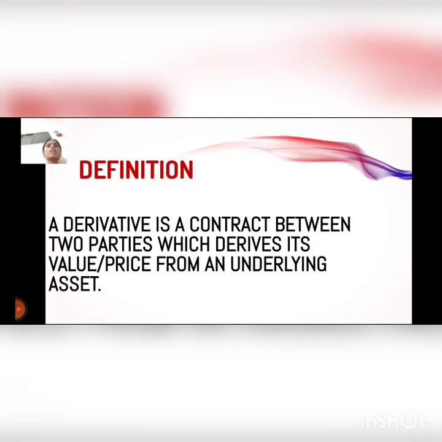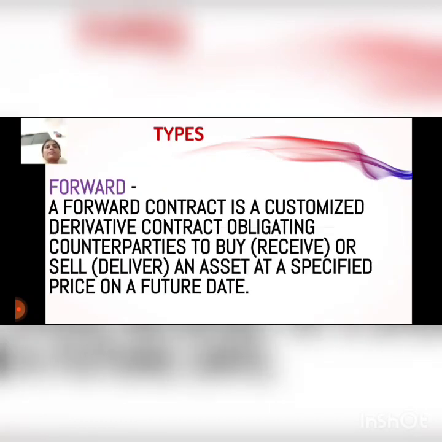Now we discuss the definition. A derivative is a contract between two parties which derives its price from an underlying asset. Now we discuss some types of derivatives.